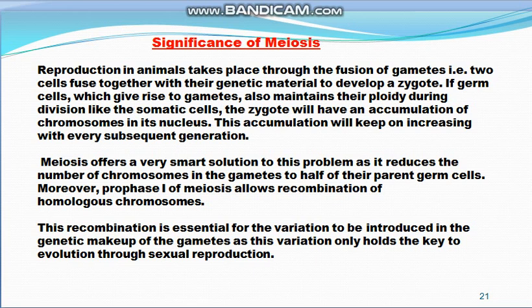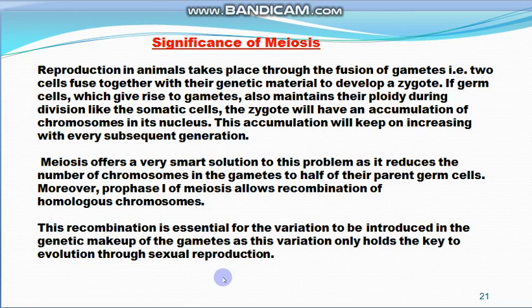This accumulation will keep on increasing with every generation, and normal individuals will not be formed. So the process of meiosis reduces the number of chromosomes to half in the gametes, and when these gametes fuse they become diploid individuals. So there is the proper number of chromosomes in individuals.